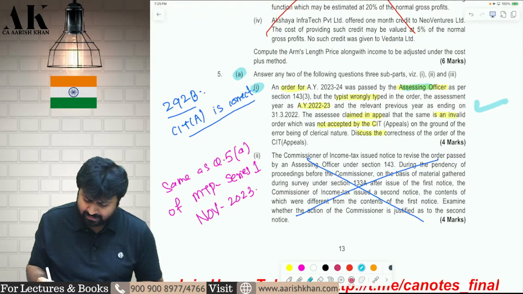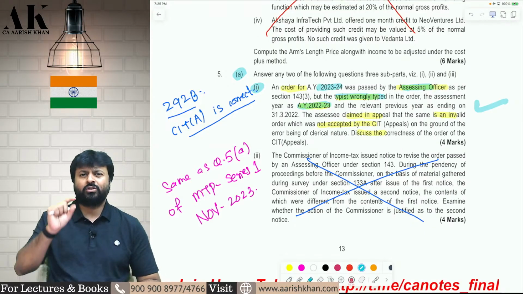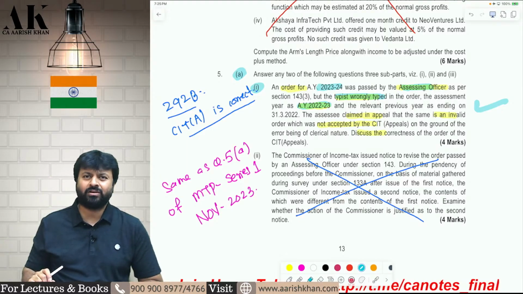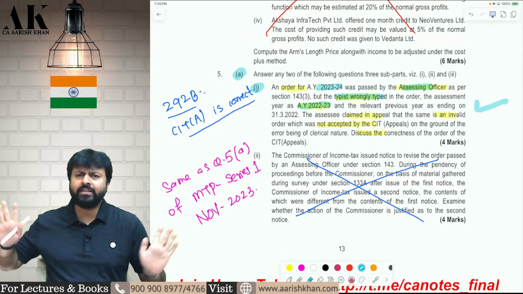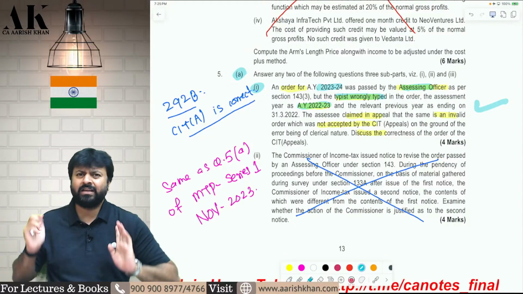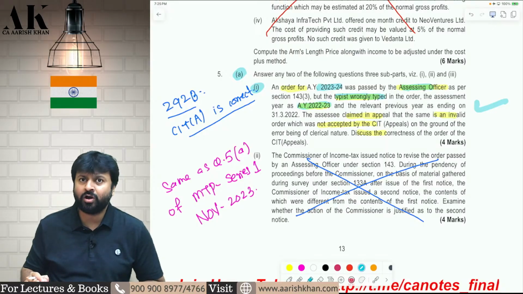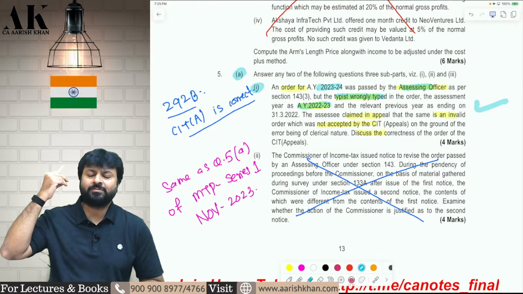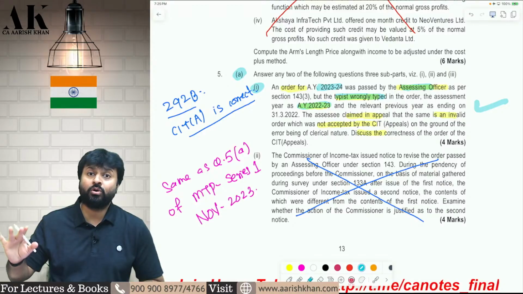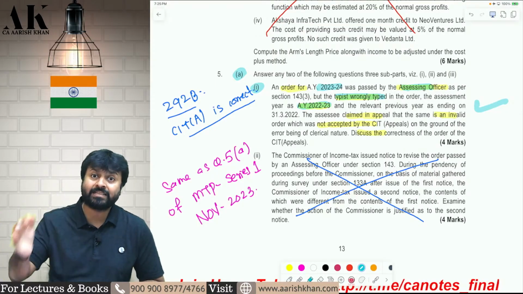The assessing officer passed an order, and wrongly in the order he wrote 23-24 instead of 2022-23. So the assessment year was wrongly written by the assessing officer. Everything was correct in the order, just the assessment year was wrongly written. So because of this, can the assessee say that the entire assessment is wrong? Can the assessee say that the entire assessment is void ab initio? The answer is no, no, no. Just because the assessment year is wrongly written, you cannot say because of some clerical and typographical error, the entire assessment order is wrong.